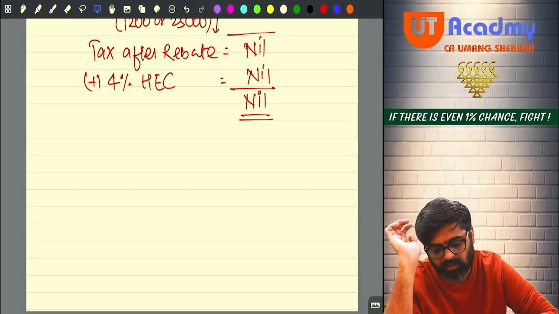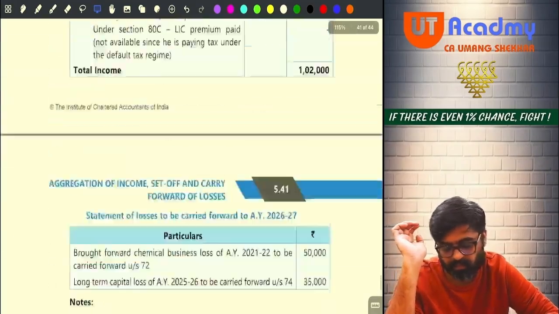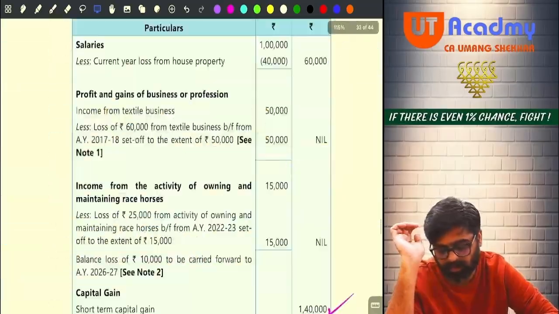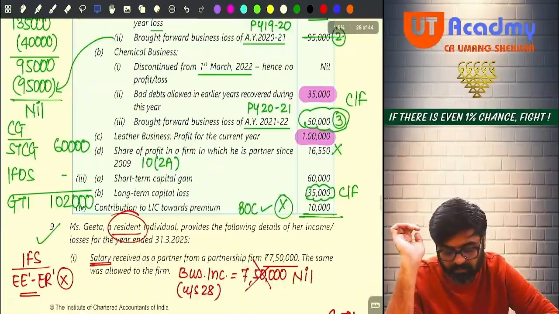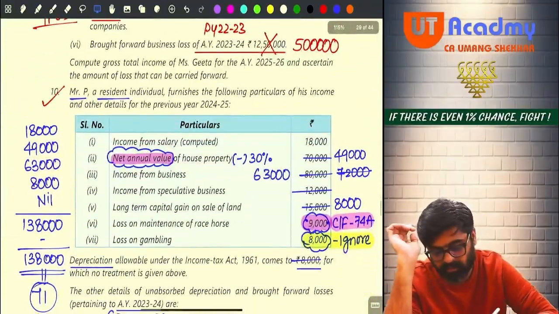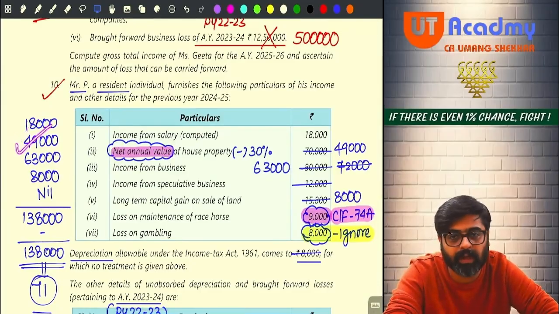How? See, I have set off all the losses of current year as well as earlier years. So this year salary income was how much? 18,000. That will stay as it is. This year house property income will be 49,000, remains as it is. This year PGBP head, I had an income of 80,000.